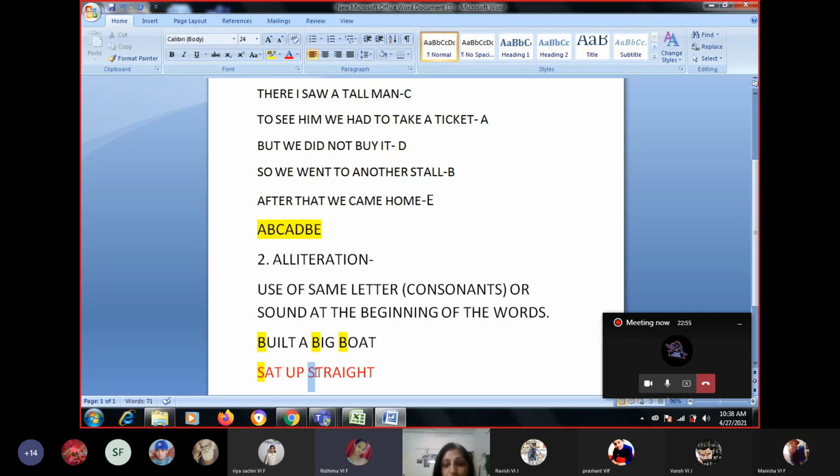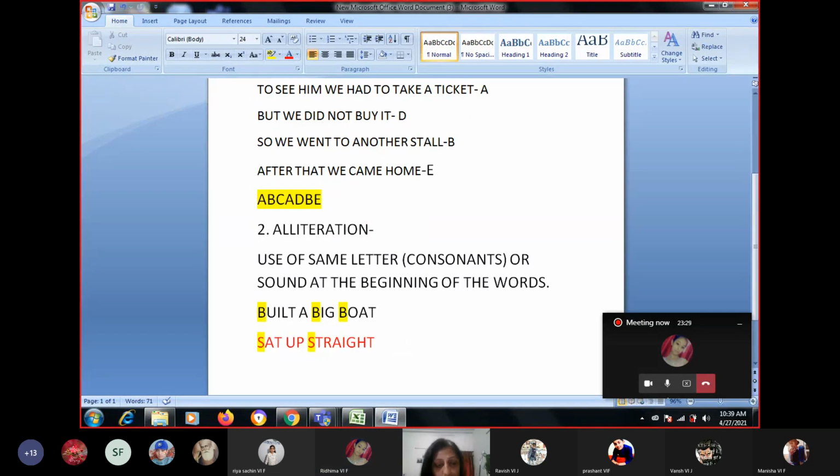Ma'am, but in this poem, "up" is not alliteration. Ma'am, but U in "up" is a consonant? Beta, is U a consonant? No, ma'am. It is a vowel. Being a consonant is necessary, isn't it? U is a vowel. How can you say that "sat up straight" is alliteration? Simple. You have to see only and only consonants. Did everyone understand alliteration?